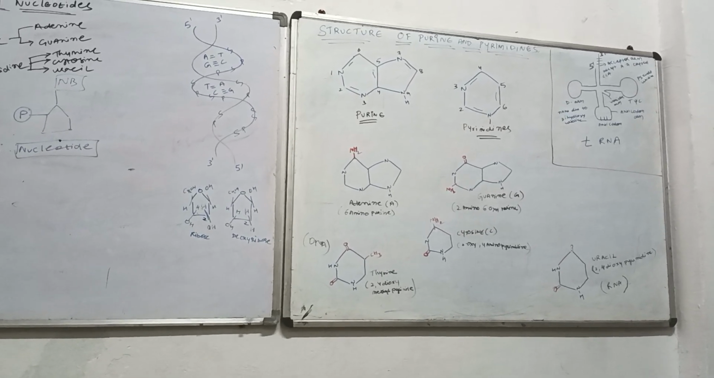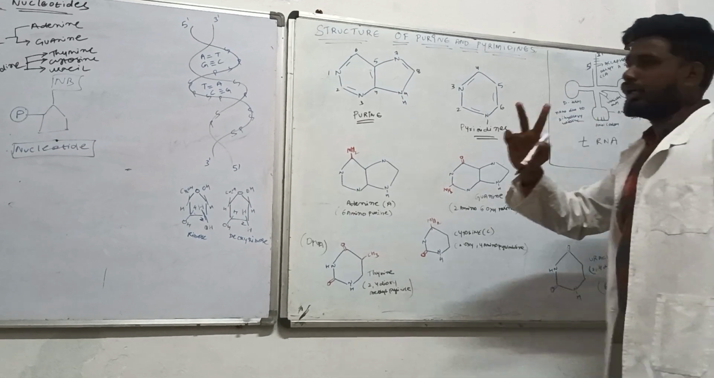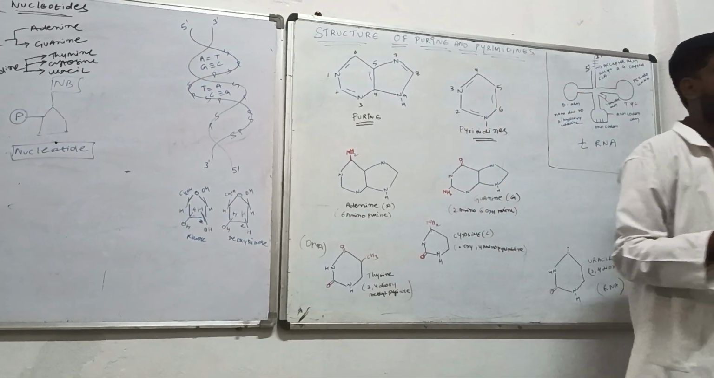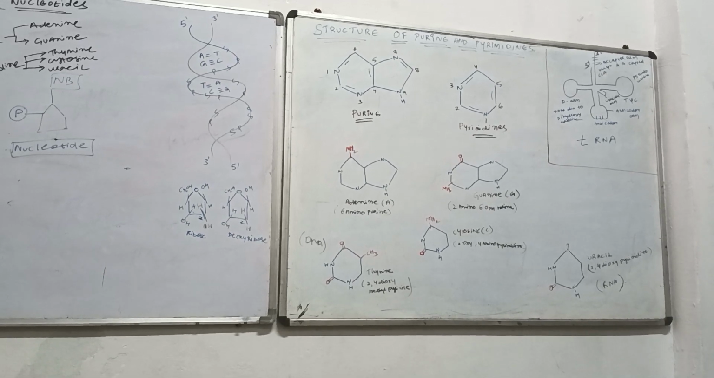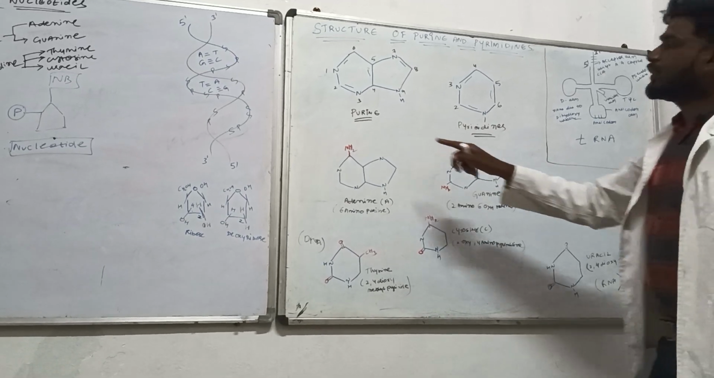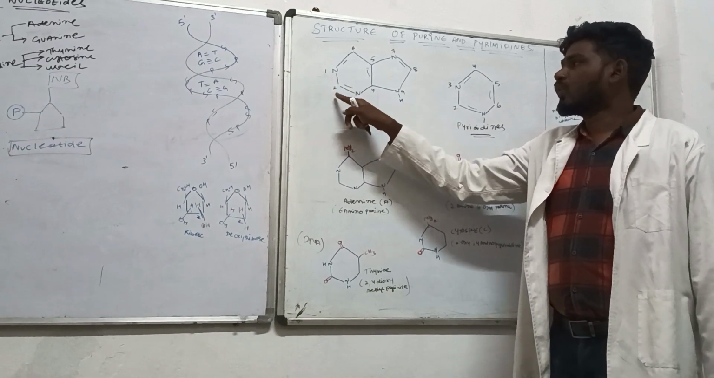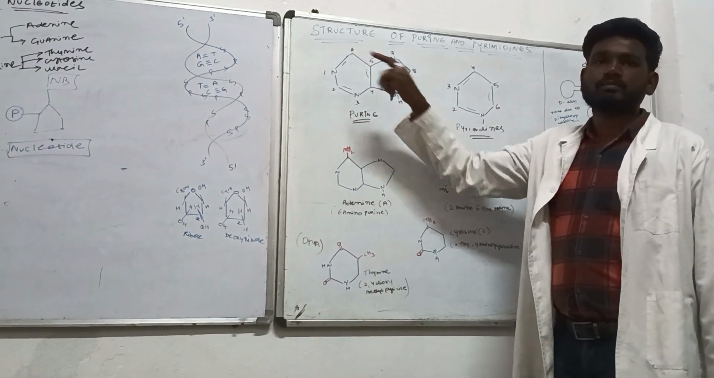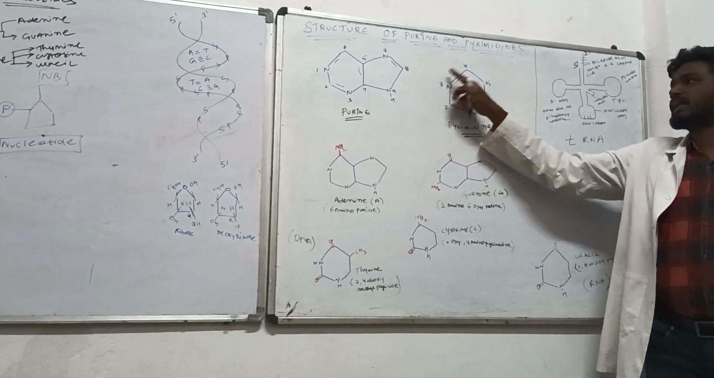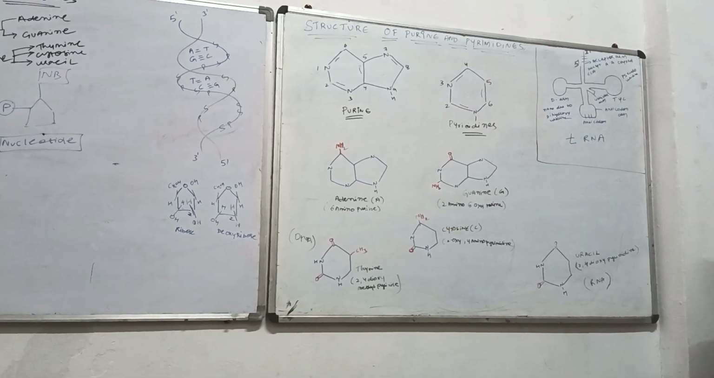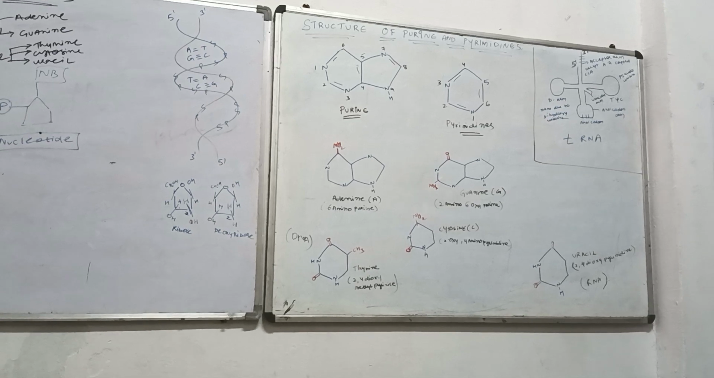Okay? This is the basic thing you should understand. Point 2: the numbers written in the purines go anti-clockwise, whereas in the pyrimidine they are written in the clockwise direction. This is the general concept.